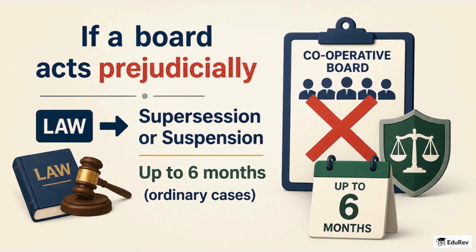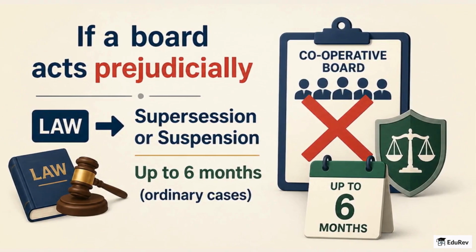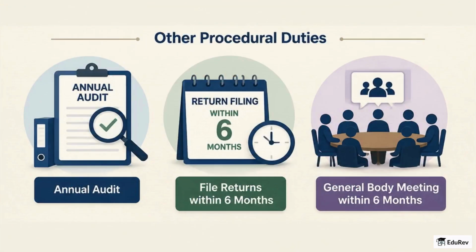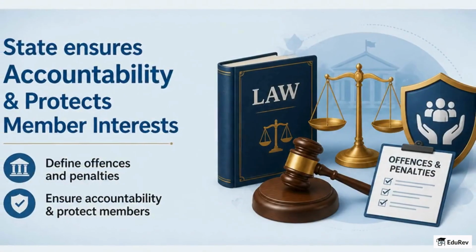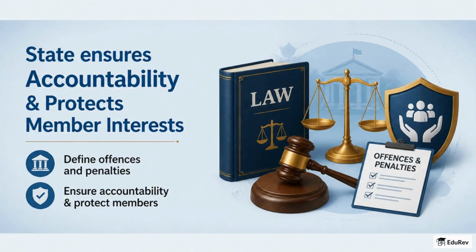If a board persistently defaults or acts prejudicially, the law allows for supersession or suspension, usually not exceeding 6 months in ordinary cases. Other procedural duties include mandating annual audits, filing returns within 6 months of the financial year end, and convening general body meetings within 6 months. The state may also define offences and penalties to ensure accountability and protect member interests, which links to the rule of law angle in answers.